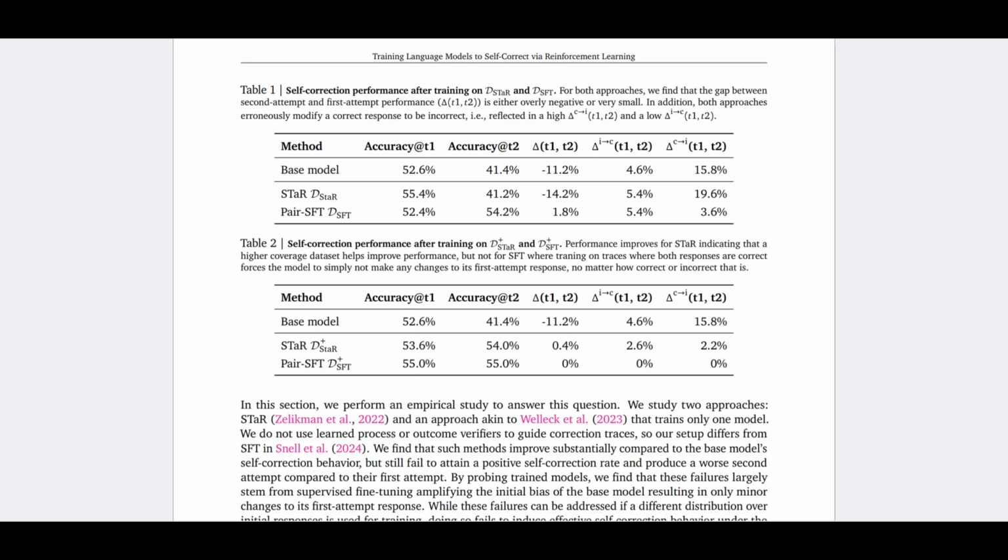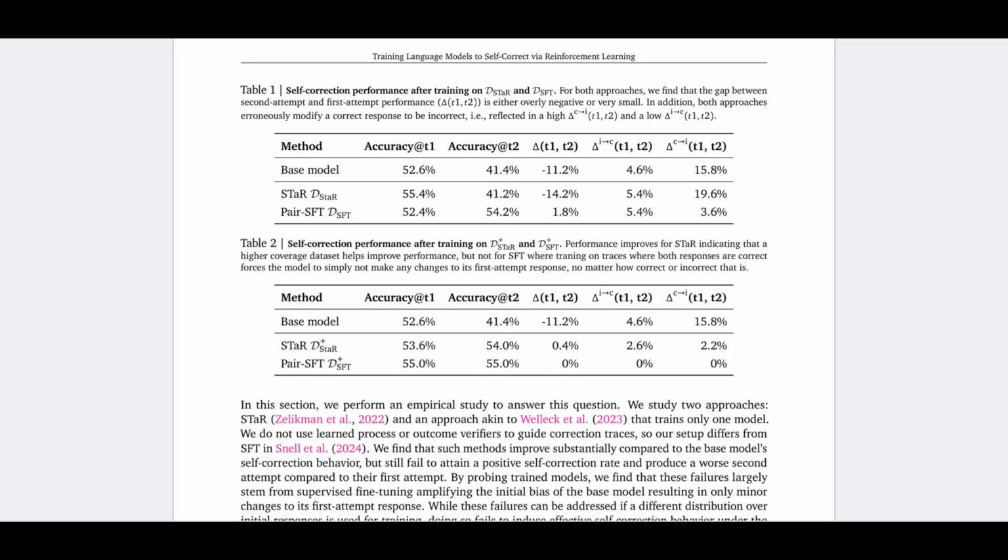So about the model trained on pair SFT dataset, we indeed get some improvement in the second round accuracy, but it's only minor. The difference is only a 1.8 increase. More specifically, here you can see in the base model, 4.6 of incorrect answers are corrected in the second solution, but 15.8 of correct answers are mistakenly changed into incorrect solutions in the second round.